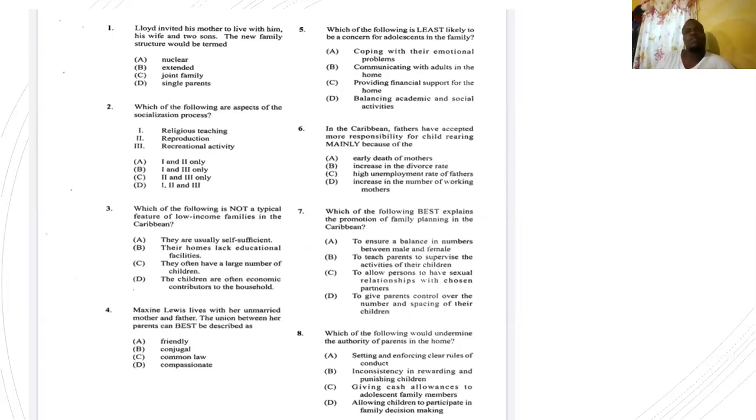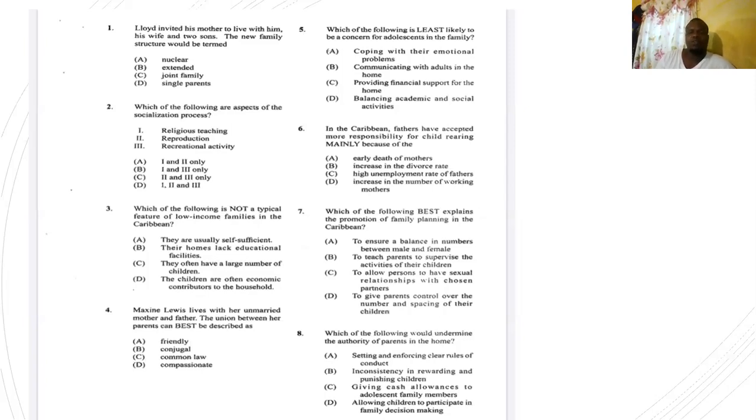Although we know that some fathers have now become stay-at-home dads. Number 7, which of the following best explains the promotion of family planning in the Caribbean? Why they promote family planning? Is it A, to ensure a balance in the numbers between male and female? B, to teach parents to supervise the activities of their children? C, to allow persons to have sexual relationships with chosen partners? Or D, to give parents control over the number and spacing of their children? Main reason for family planning, D, to give parents control over the number and spacing of their children.